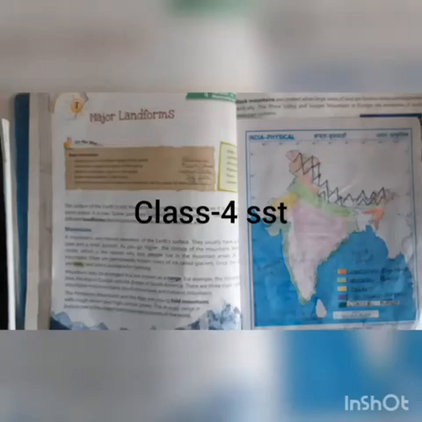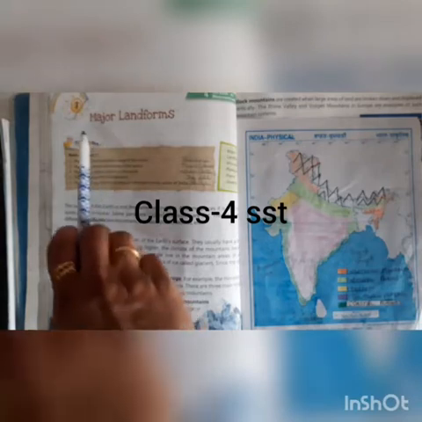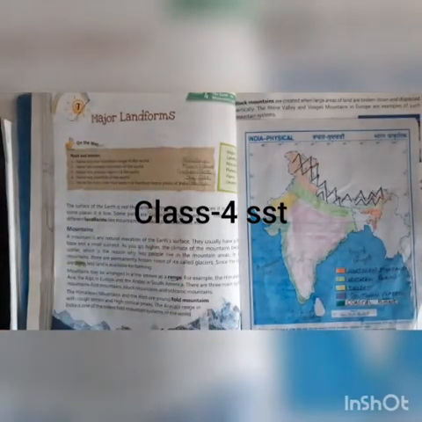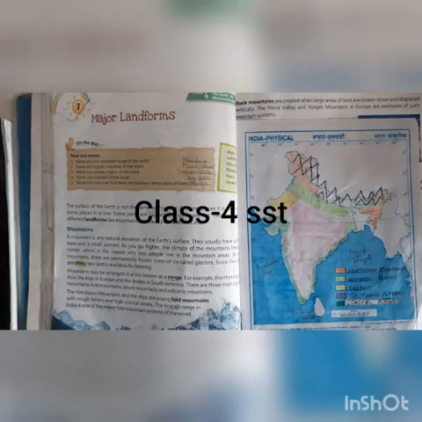Good morning students. Today we are going to start the next chapter, chapter 7 of SST. Chapter name is Major Landforms. Landform means natural and geographical features on the earth's surface. Collectively these include mountains, plateaus, plains and deserts, coastal plains and islands, etc.